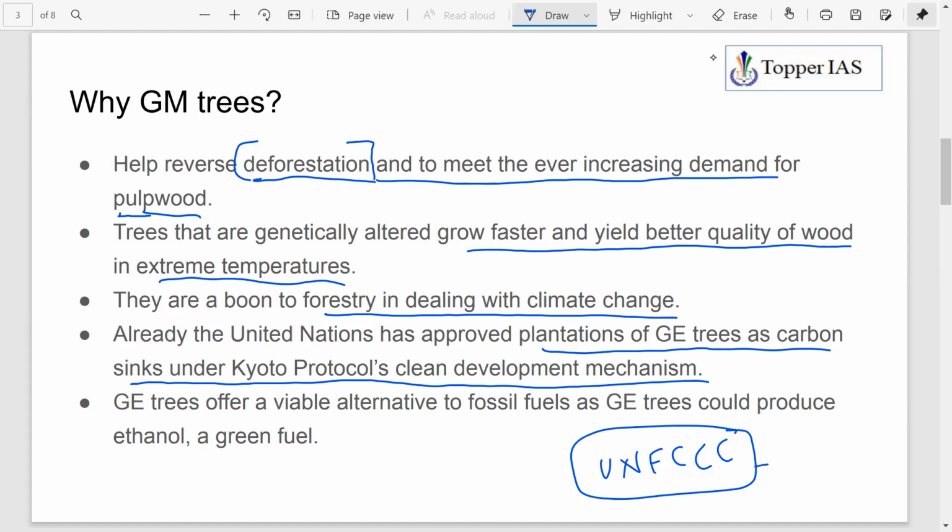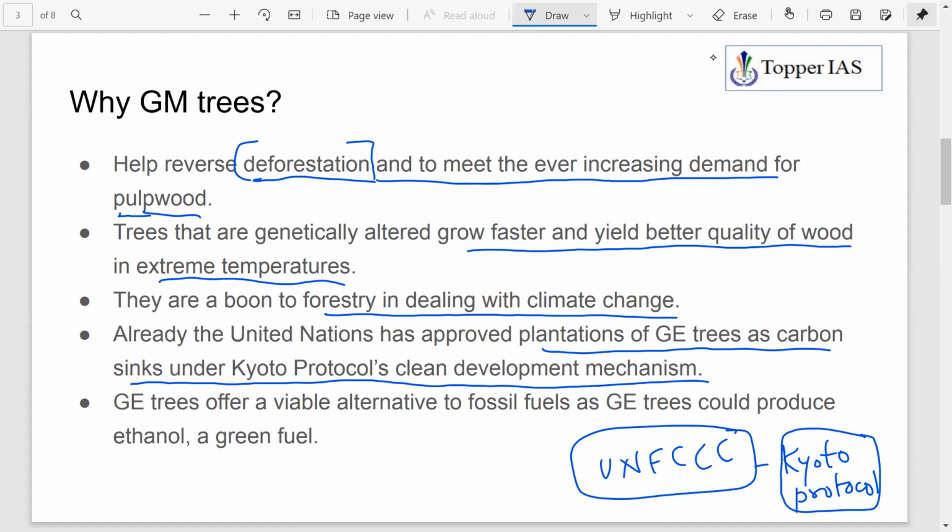Under that we have the Kyoto Protocol. Within the Kyoto Protocol, there are different mechanisms like the clean development mechanism, joint implementation and all. Under the clean development mechanism, the United Nations has allowed the plantation of GE trees because they will act as a carbon sink.